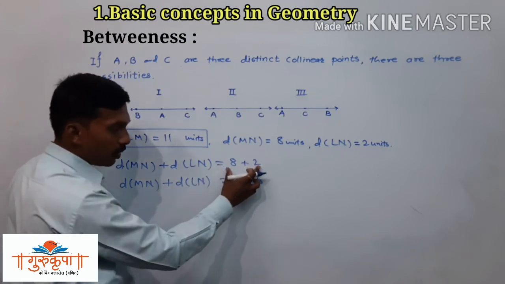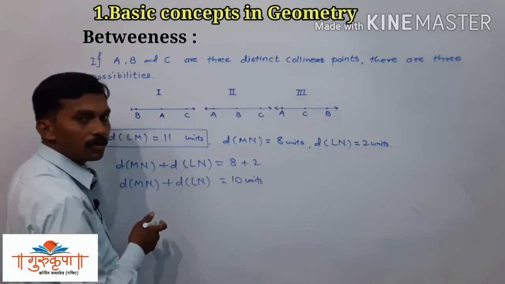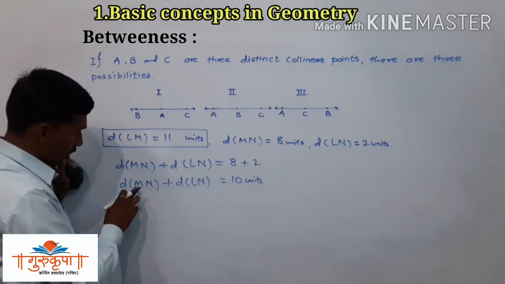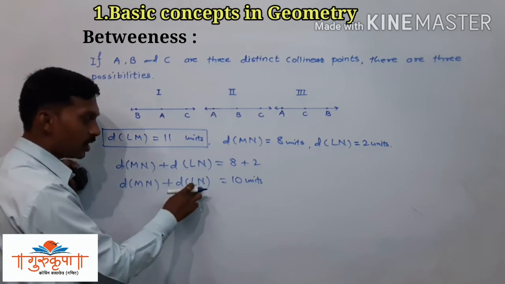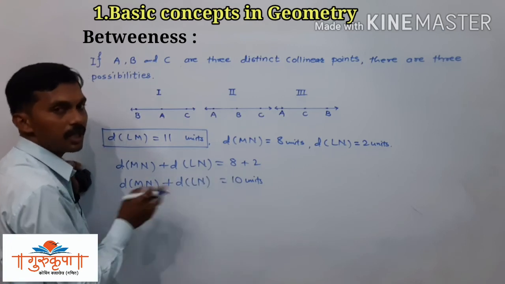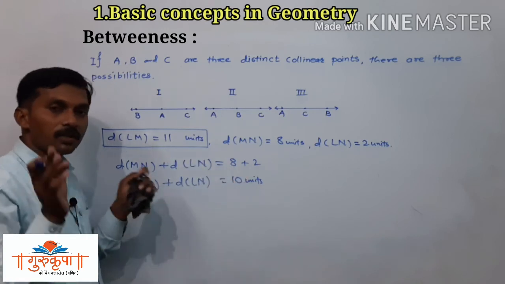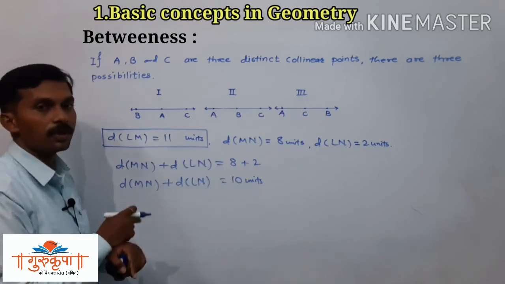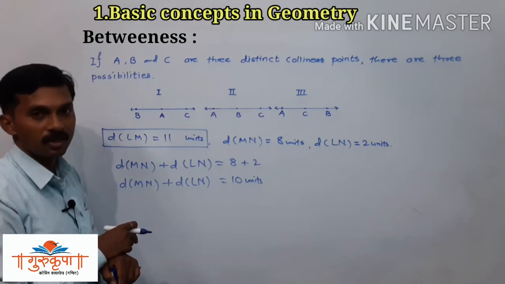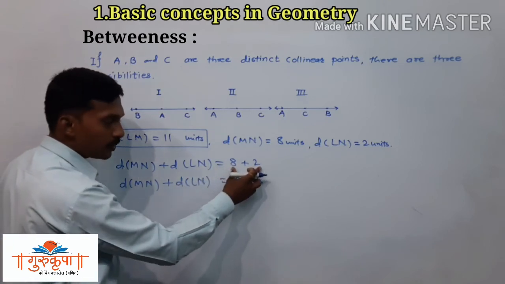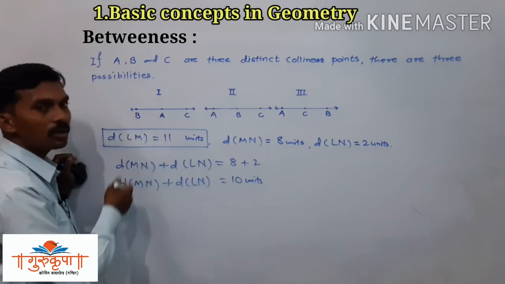Since the sum of two distances is not equal to the third, that is 10 units, not 11 units. If it is 11 units, then we are able to say that there is a relation of betweenness among the given 3 points. But the sum of these two distances is not equal to the third one.